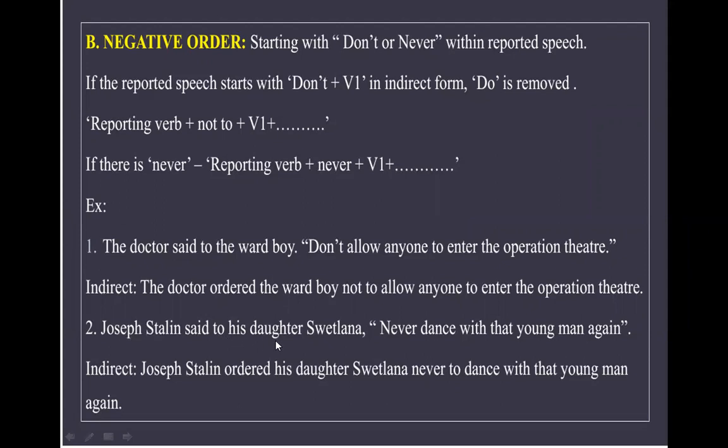Joseph Stalin said to his daughter Svetlana, "Never dance with that young man again." Joseph Stalin ordered his daughter Svetlana never to dance with that young man again. So यहाँ पर never के साथ भी to ऐड कर देना है. Don't के केस में क्या करना है, do को हटा देना है, not to के साथ verb follow करना है. तो नेगेटिव में इस तरह से फॉलो करेगा.